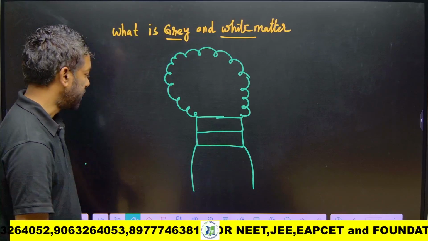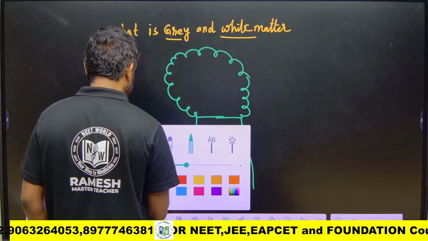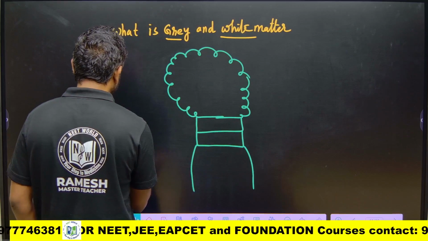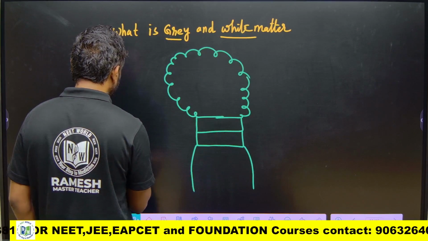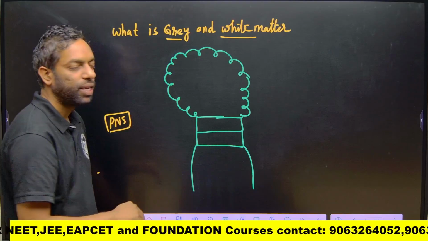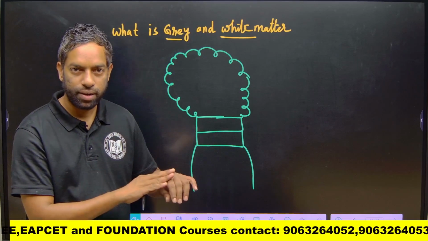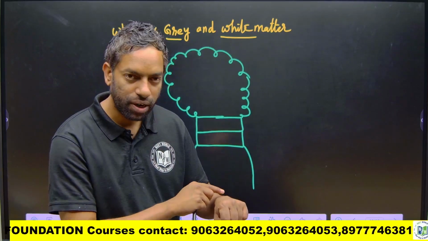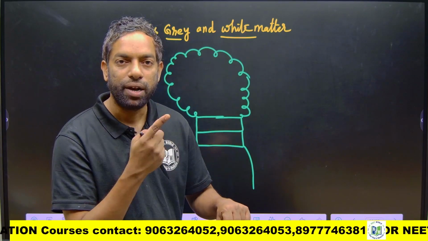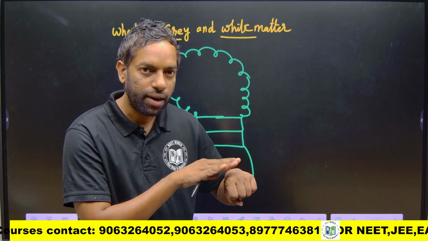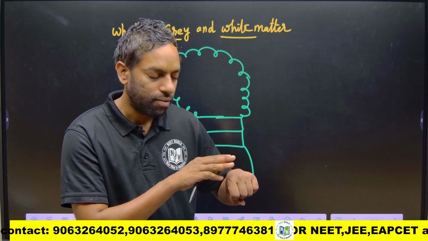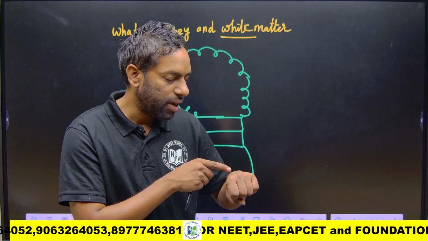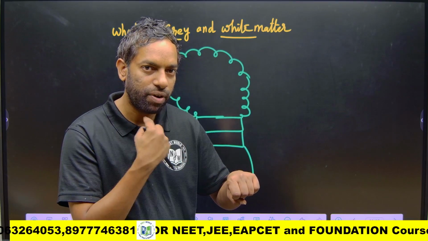If there are any signals from the PNS, for example if a mosquito lands on your hand, my sensory neurons carry the information to the brain.